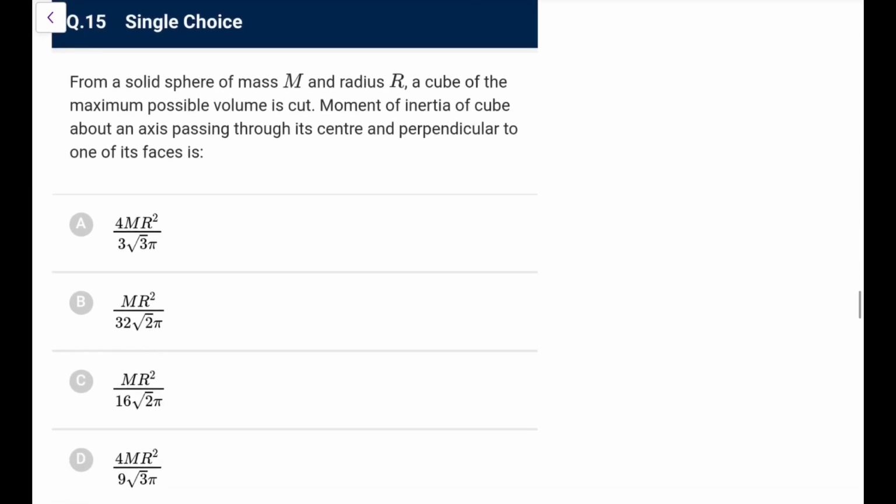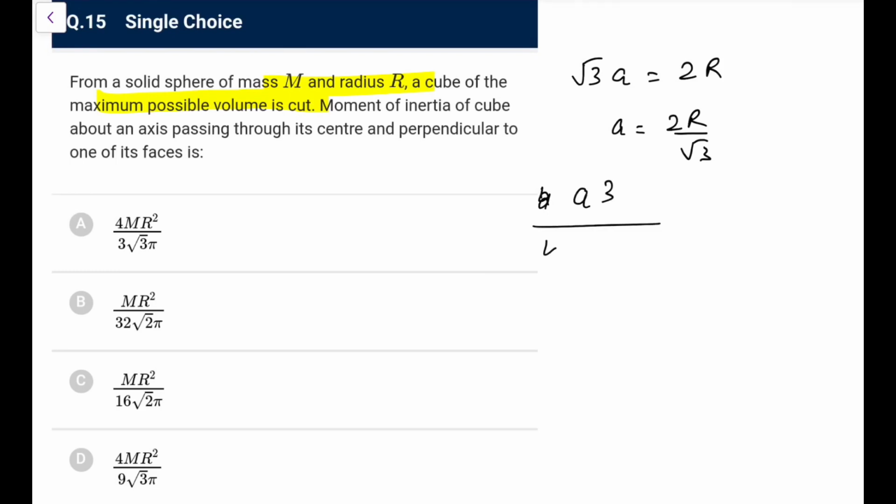From a solid sphere of mass m and radius r, a cube of the maximum possible volume is cut. Moment of inertia of cube about an axis passing through its center and perpendicular to one of its faces is. First of all, if out of the sphere you get the cube of maximum volume, you can directly say the maximum distance in a cube, root 3 a, would be equal to 2r. So a would be equal to 2r by root 3. So first of all, the mass ratio or the volume ratio: its volume would be a cube, and that volume you write as 4 by 3 pi r cube, that would be equal to mass of cube upon mass of sphere.